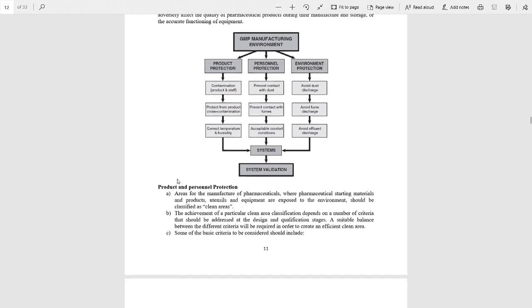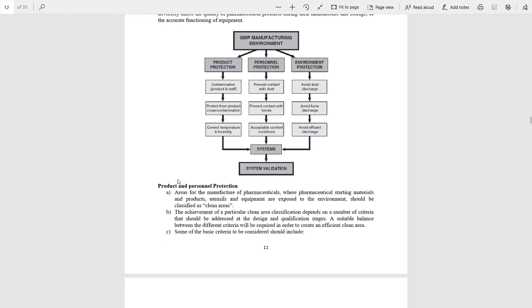Now the first point: areas for the manufacture of pharmaceuticals, where pharmaceutical starting materials and products, utensils and equipment are exposed to the environment, should be classified as clean areas. The achievement of a particular clean area classification depends on a number of criteria, and these criteria include the following points.